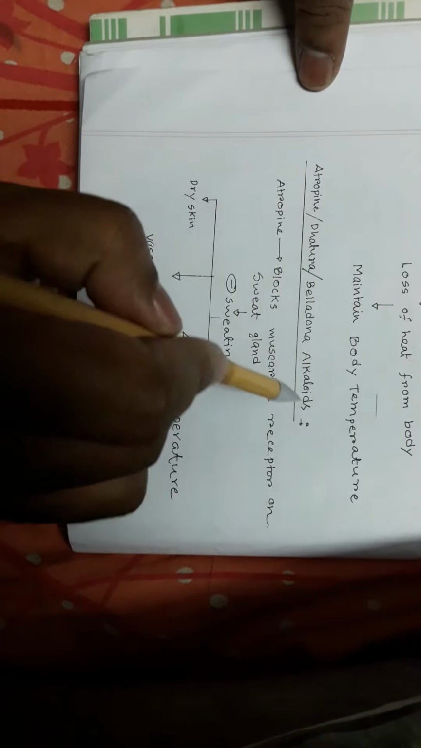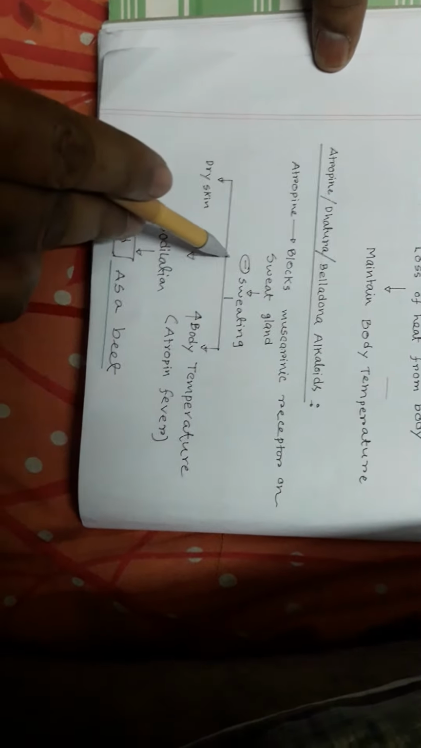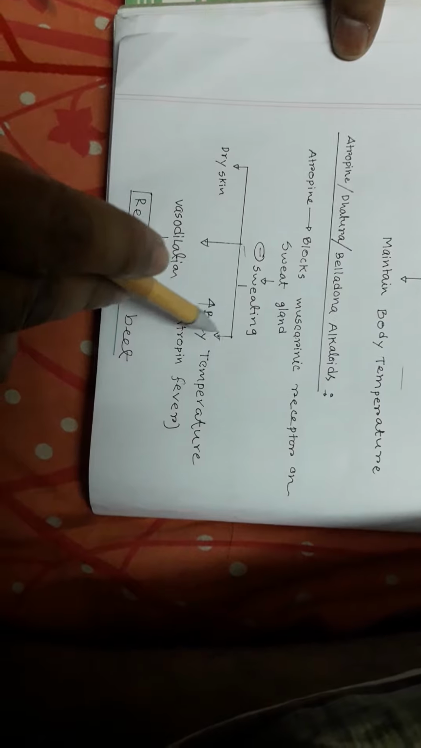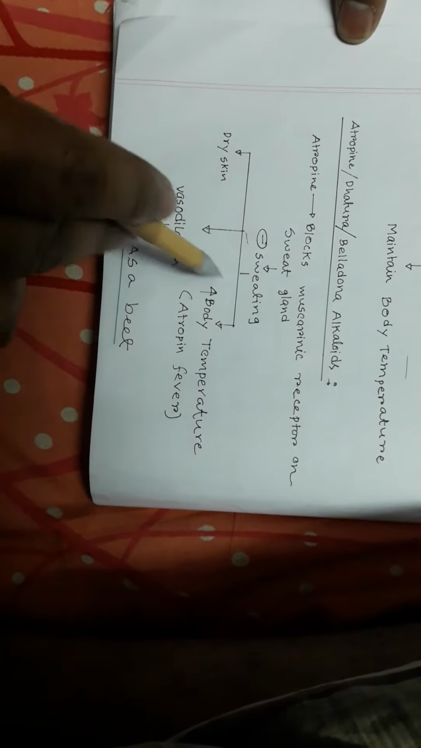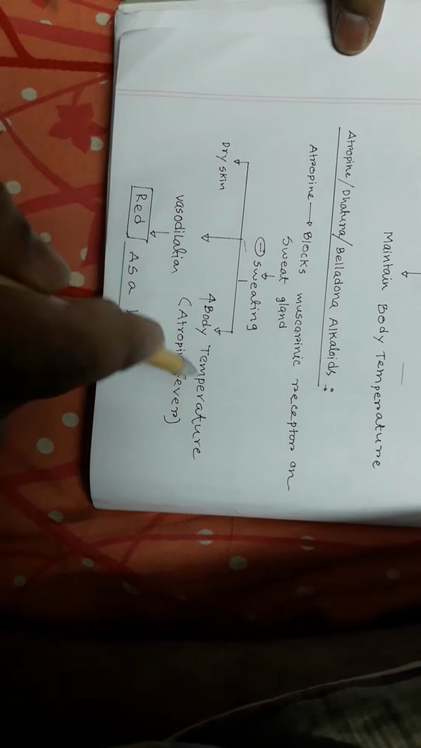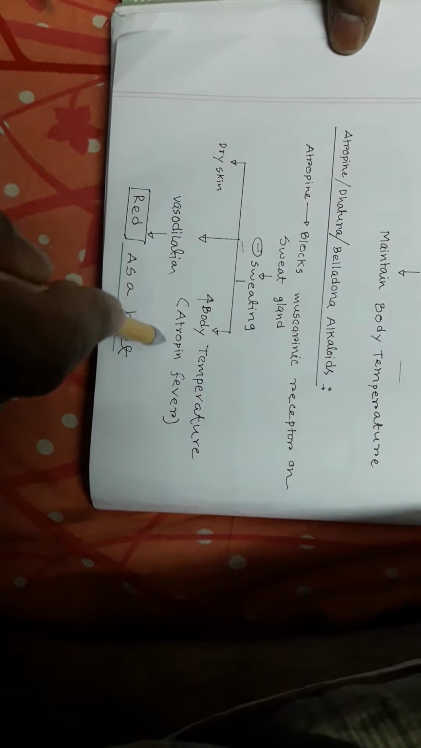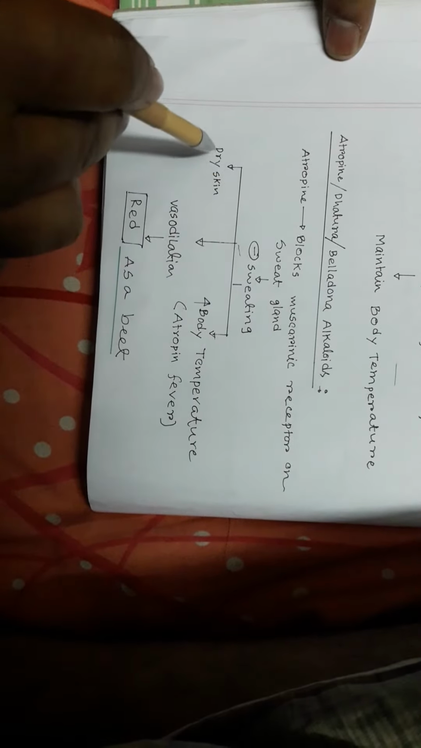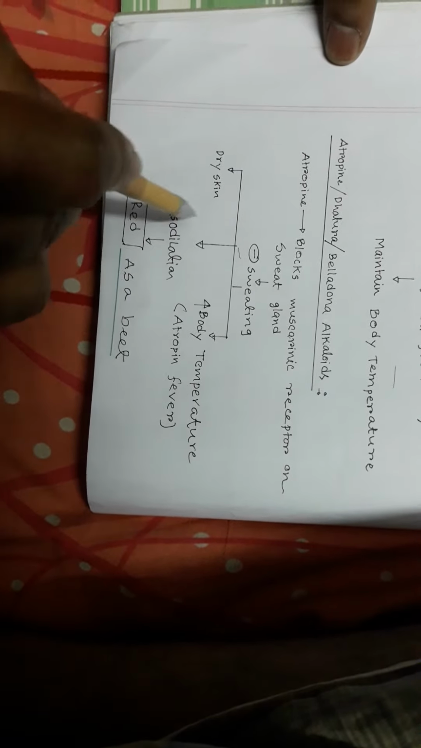So what will happen if you give atropine or dhatura or belladonna alkaloids? In the presence of atropine, acetylcholine cannot bind with the M3 receptor. So there is inhibition of sweating. When sweating is inhibited, heat cannot escape from your body. So your body temperature goes up. This leads to atropine fever. And second, when sweating is inhibited, your skin becomes very dry.